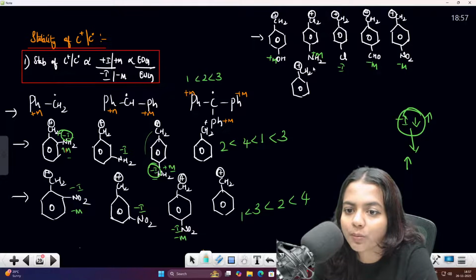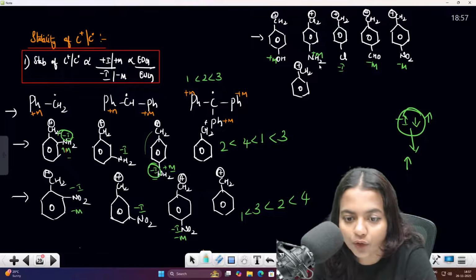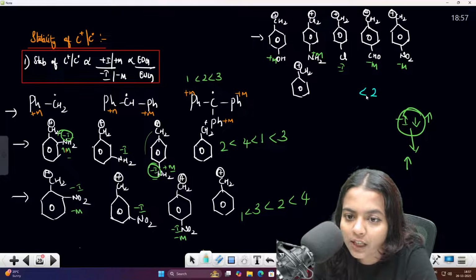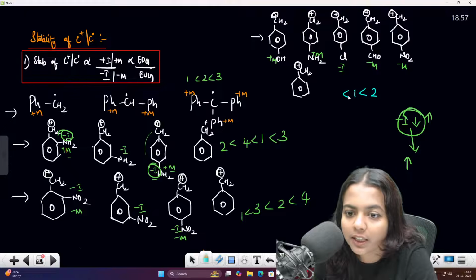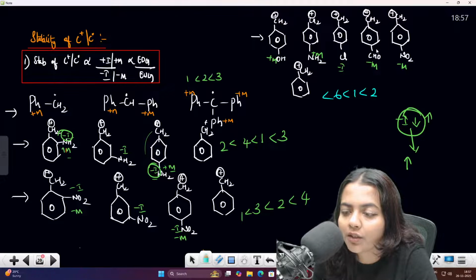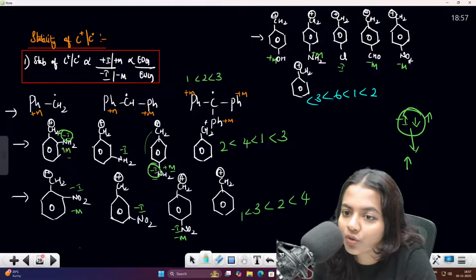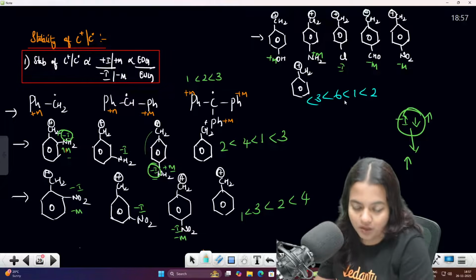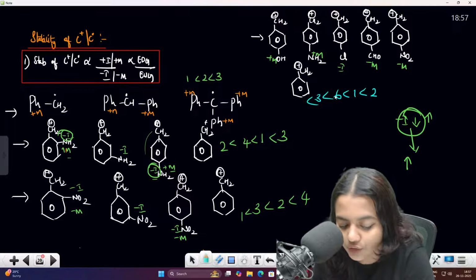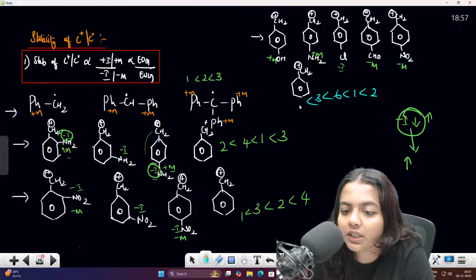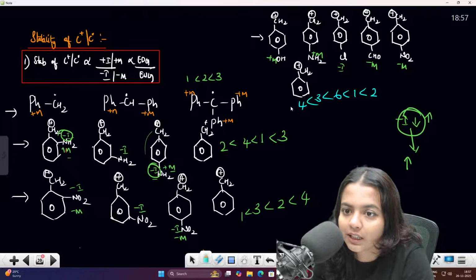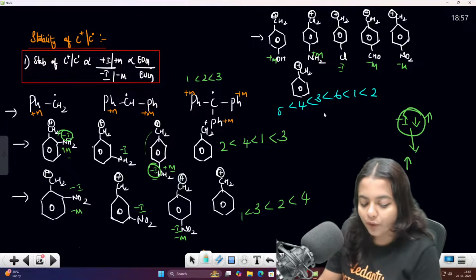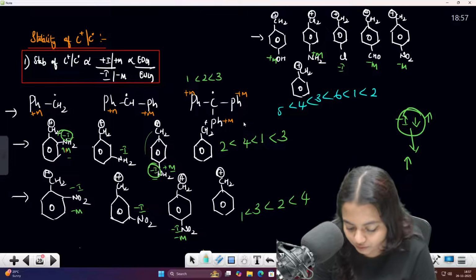When plus M effect is in both and they are in the same position, we have to go for the power also. So second one, then you will be having your first one, right? Then last one, then this will be the third one. Between these two minus M, you have to choose the one with more power, they will be having the least stability, right? Between CHO and NO2, which one will be having more power? Which one? NO2. So fourth one will be the least, more stable than fifth one. 5 4 3 6 1 2 will be the stability order.